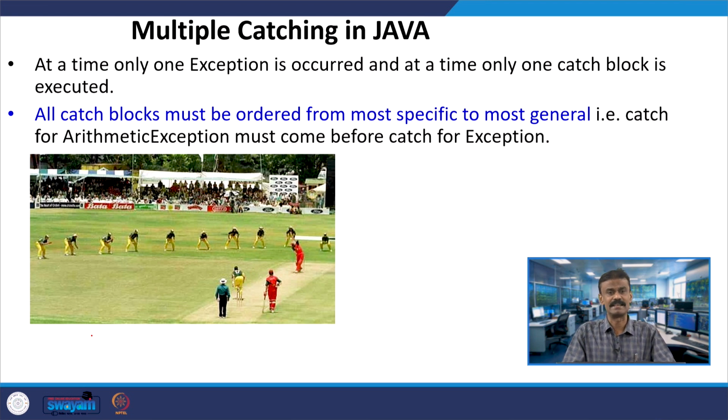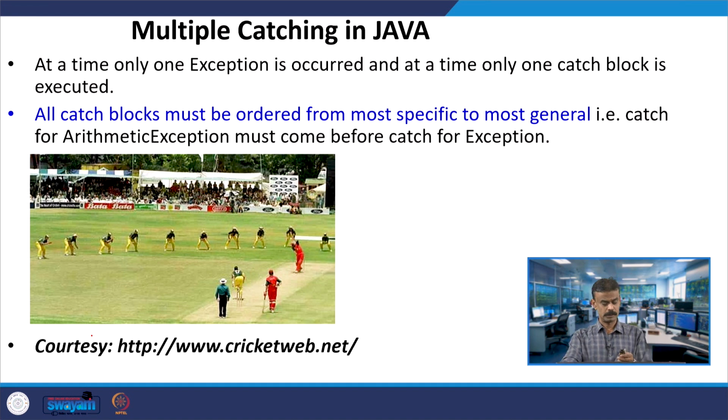In the previous example we used arithmetic exception first, then array out of bound, and then exception. There is an order, like one being a superclass and the others subclasses, and we have already seen how inheritance works. In a similar way, it goes to the arithmetic exception and then it will work.